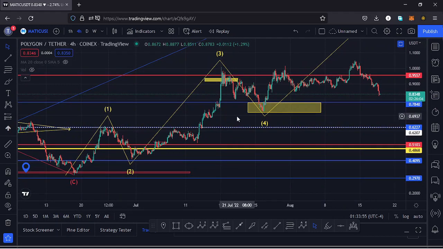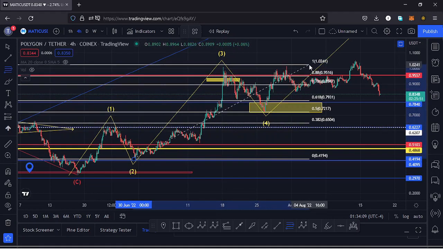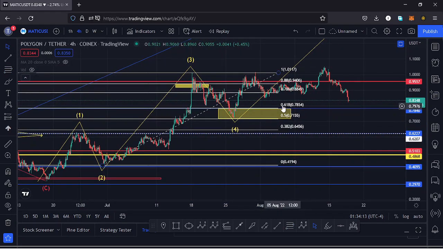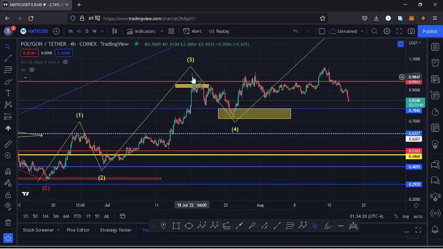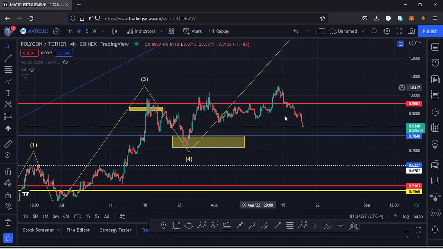And because a wave 4 is a retracement of the third wave, we can use the Fibonacci's to get a target area for the fourth wave. And to do that, I just need to connect the Fibs from the low of the wave 3 to the high of the wave 3. That gives me a target area between the Fib level 0.618 and the Fib level 0.5, which is the minimum that I expected that fourth wave to do. And you can see we retraced into that target area. We maximized our target area. Then we started to see a very nice bounce to the upside in the formation of a wave 5.